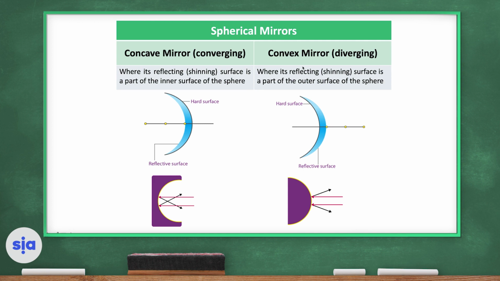The opposite is the convex mirror, where the reflecting surface is to the outside. It is a part of the outer surface of the sphere, and the convex mirror is diverging. So the rays will diverge.